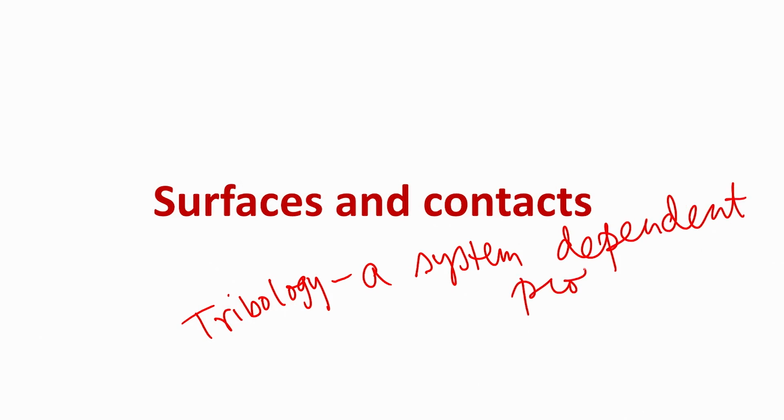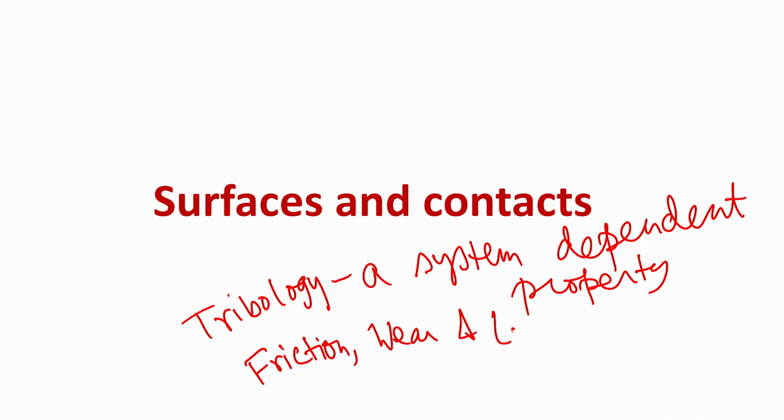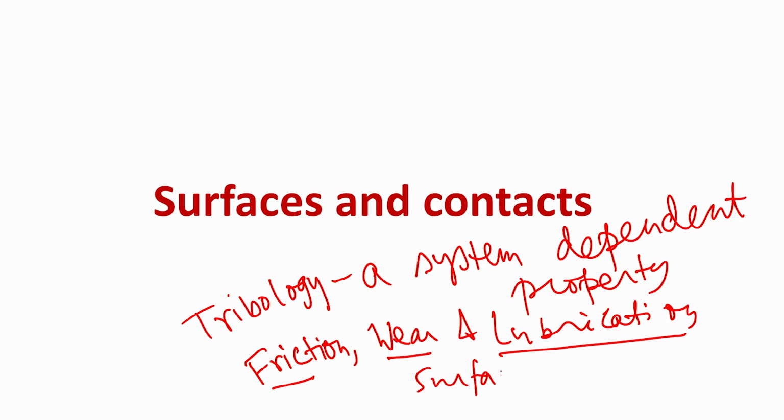Most of the elements of tribology, like friction, wear and lubrication, are the three pillars of tribology. Friction is one pillar, wear is another pillar, and the third pillar is lubrication. These are surface dominated properties. What it means is that